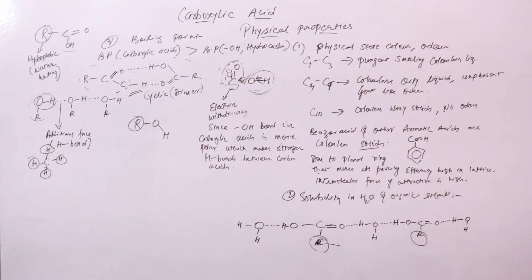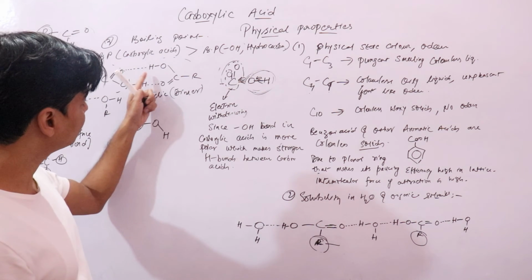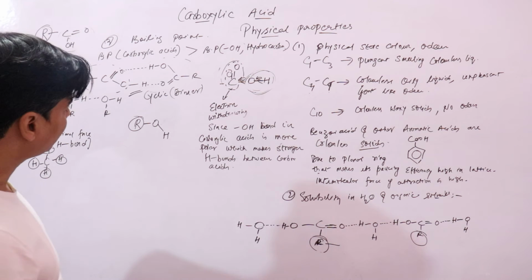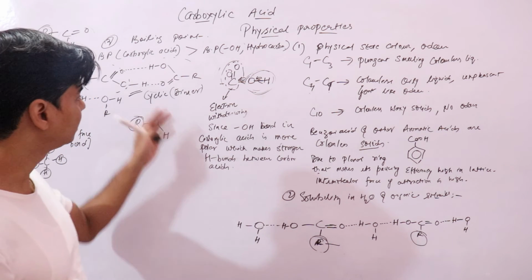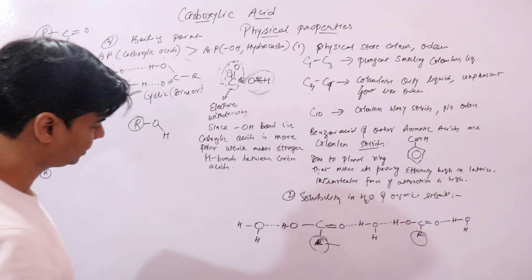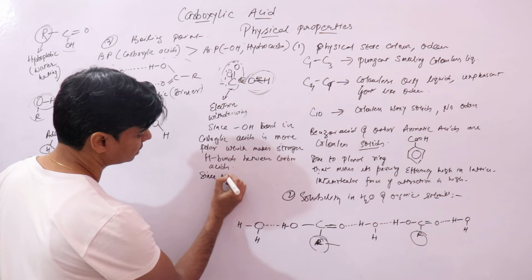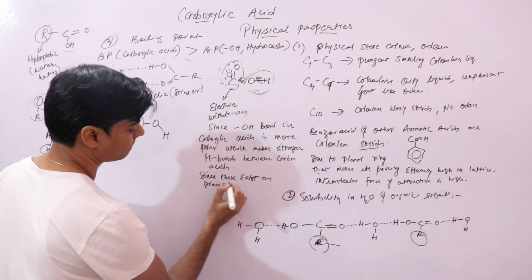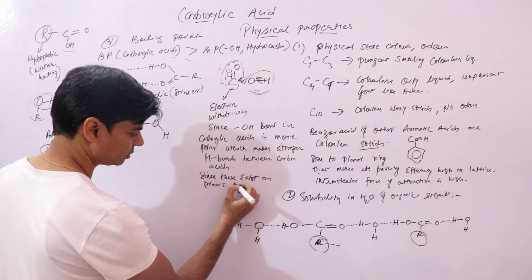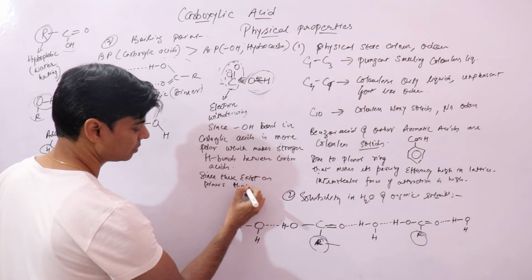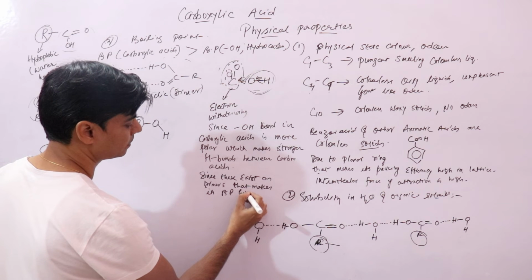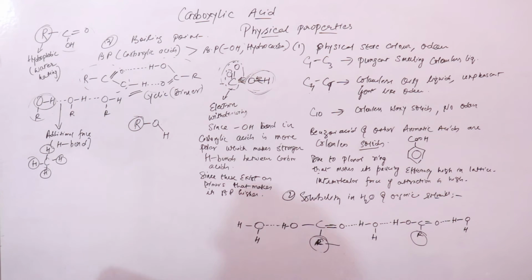Now the other thing is, since carboxylic acids exist as dimers, that is also one of the reasons that their boiling points are higher. So I'll just write it over here. Since these exist as dimers, that makes its boiling point higher, right? I hope this is clear.